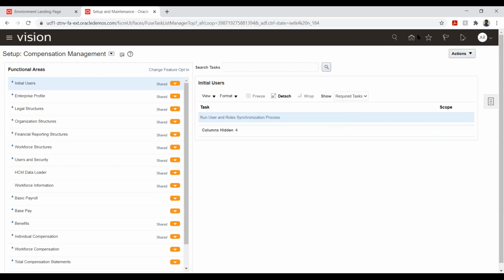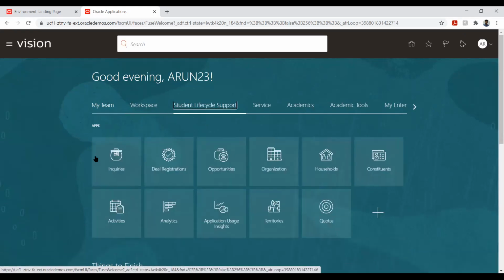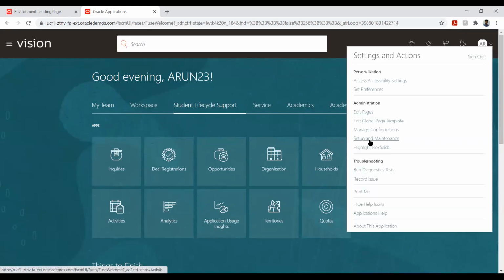The regular employees will see something like this. Usually they will not have workforce and the other information. They will see my team and other stuff, and let's say this is a GL user who creates the journal entry. He will see general ledger and the relevant options there. So this is how it will be for the employee user, whereas for the implementation user, we will have this option called setup and maintenance.